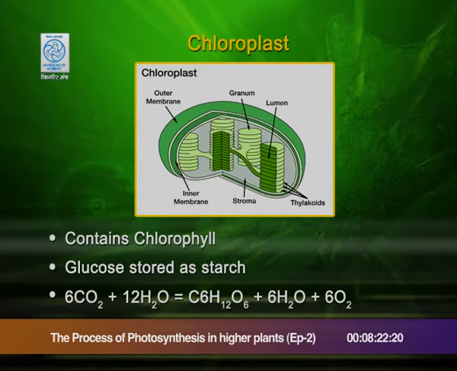Whenever it is lamellae, it is membranous. We can even see the inner membrane and the outer membrane. The membranous part of chloroplast will trap sunlight and will help in the formation of ATP and NADPH, whereas the fluid stroma, as I have already discussed, will help in bringing in carbon dioxide. So, this hugely membranous structure within chloroplast helps in trapping sunlight inside the cell for the purpose of photosynthesis.